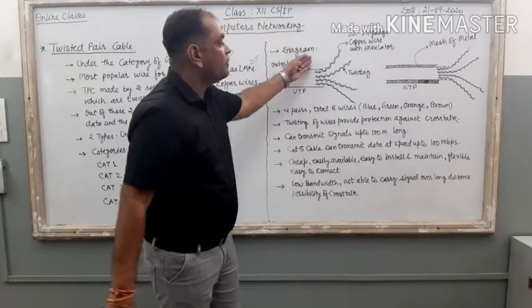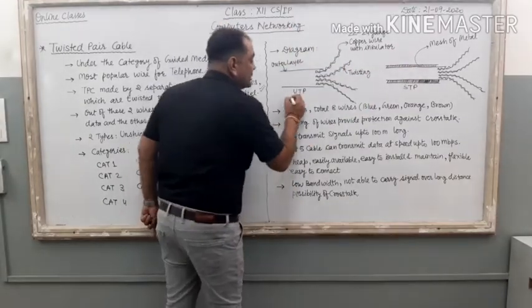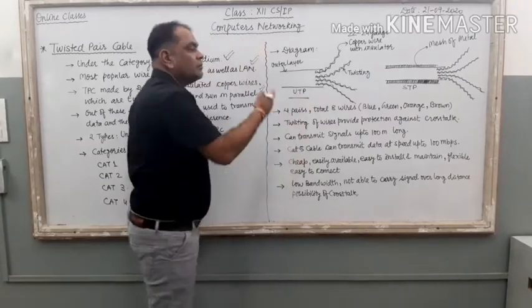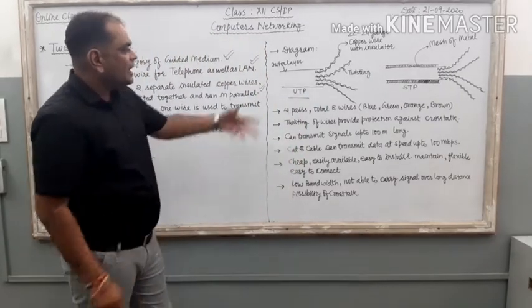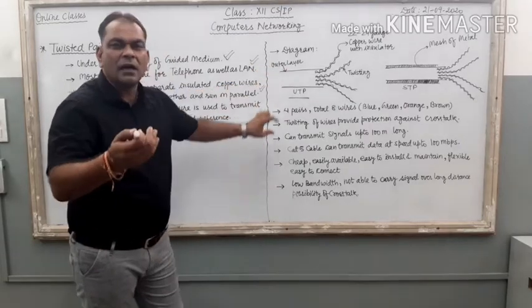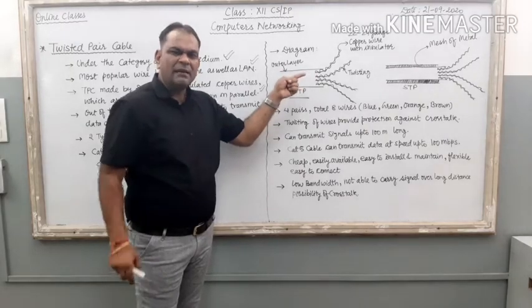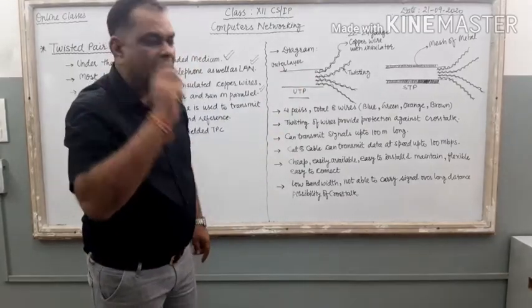Two different types of twisted pair cables are available in the market. Here, just see the diagram of UTP, the most popular cable. Right? If you see a UTP twisted pair cable, one brown color or black color outer layer is there on this wire. Right? Very thin plastic outer layer.